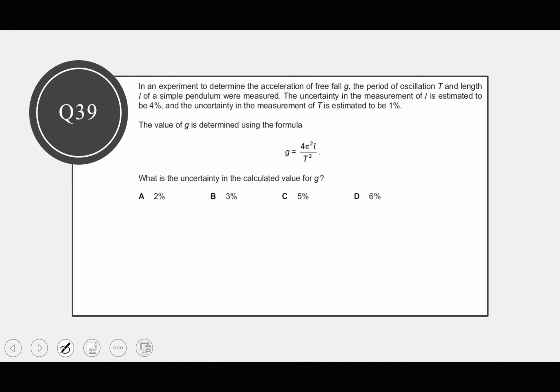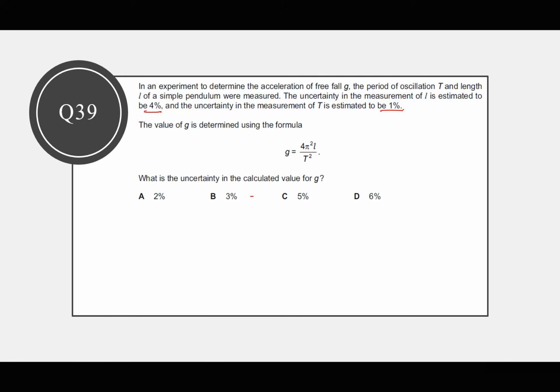In an experiment to determine the acceleration of free fall g, the period of oscillation T and the length L of a simple pendulum were measured. The uncertainty in the measurement of L is estimated to be 4%, and the uncertainty in T is 1%. The value of g is determined using that formula. What is the uncertainty in the calculated value of g?